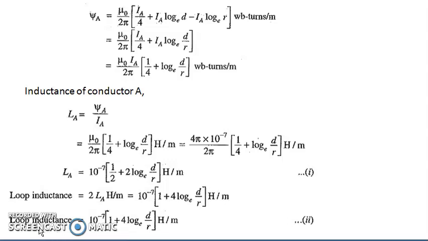Therefore, loop inductance is 10 raised to minus 7 into 1 plus 4 into log to the base e d by r Henry per meter. Call this equation number 2.